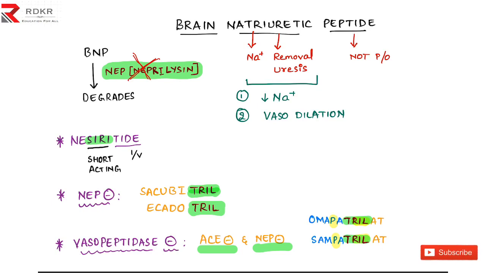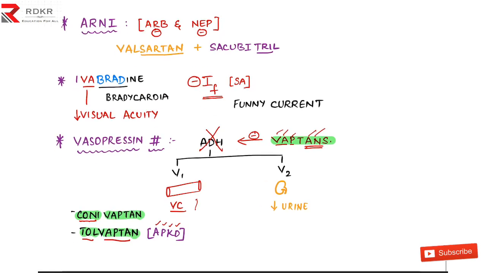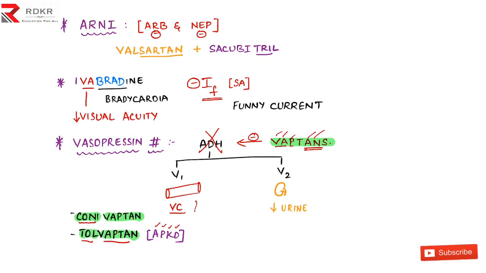If you observe here, the pril is also there, and thrill is also present. So these are the names of the drugs, and in total this group of drugs is given the name vasopeptidase inhibitors. So the doctor finally got up to this stage, and later he invited another group of drugs, angiotensin receptor blockers, and he named them the ARNI group of drugs, that is angiotensin receptor blockers and NEP inhibitors.